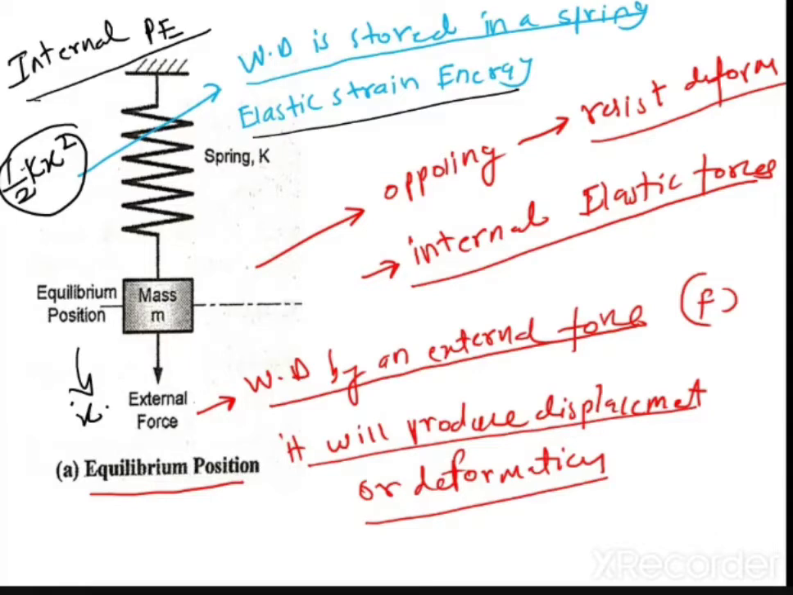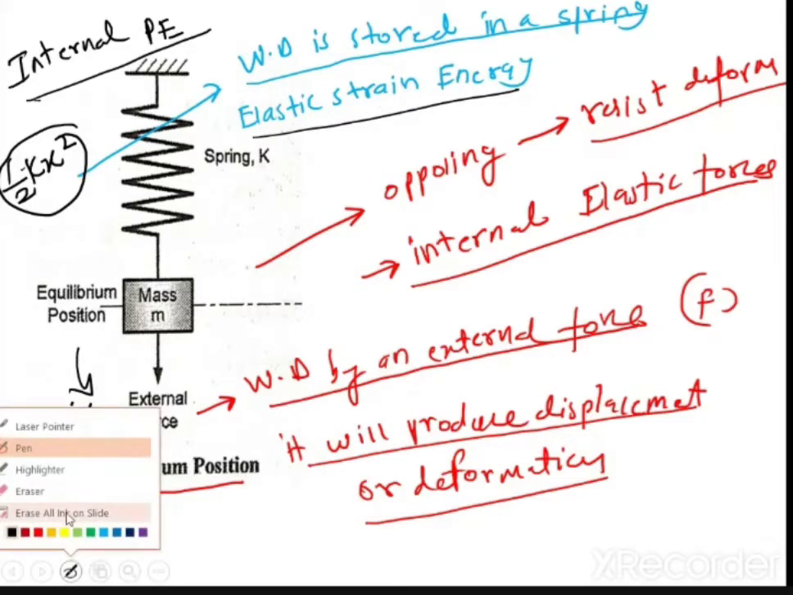Is it clear? Now tell me, have you understood what has happened exactly here? I have applied an external force. Work is done by the external force, which is resisted by the internal elastic forces. Now this work done is stored in the spring against the elastic forces. So this is step number one. Let me erase this now. Now exactly what happens?